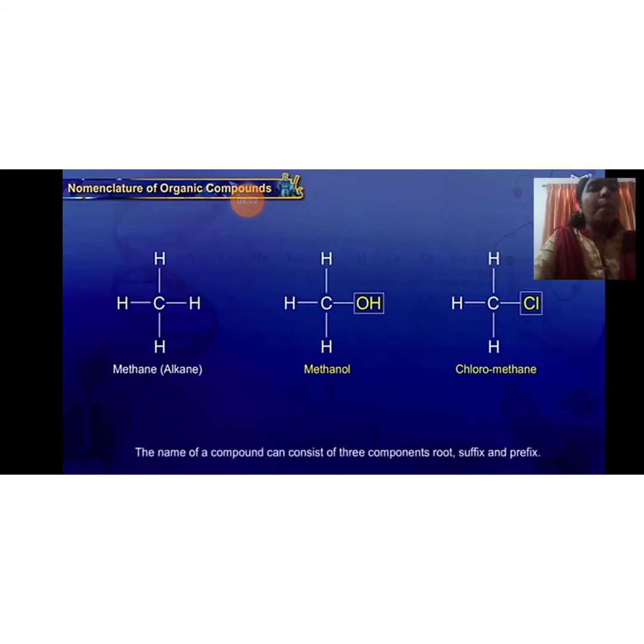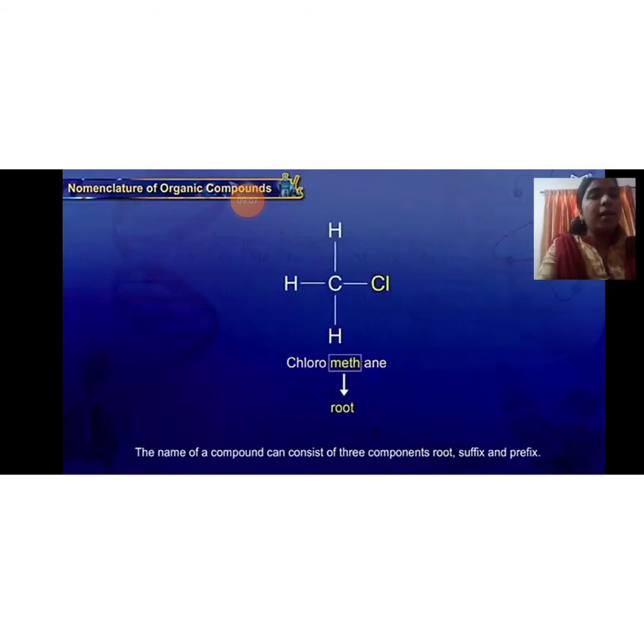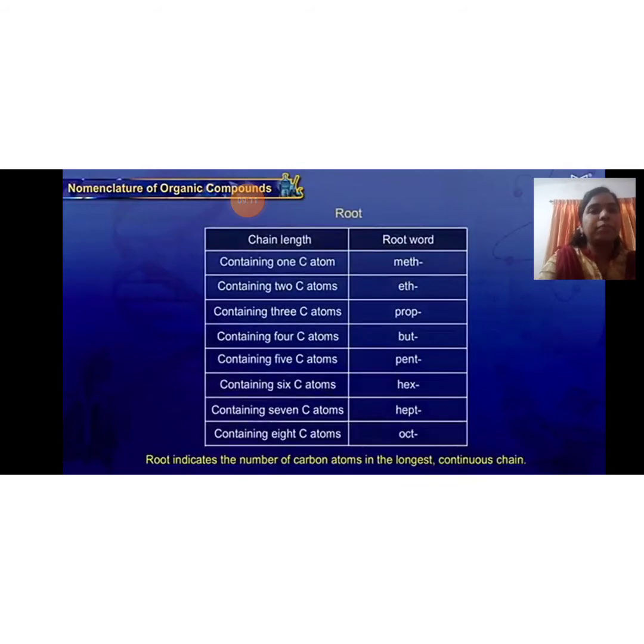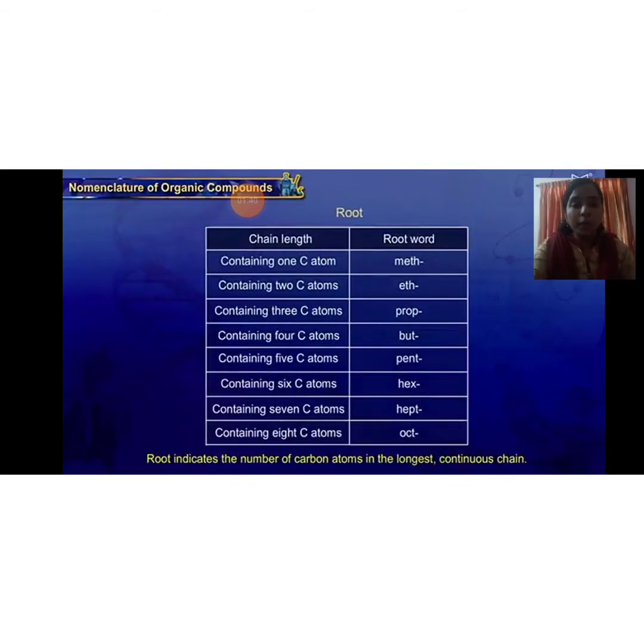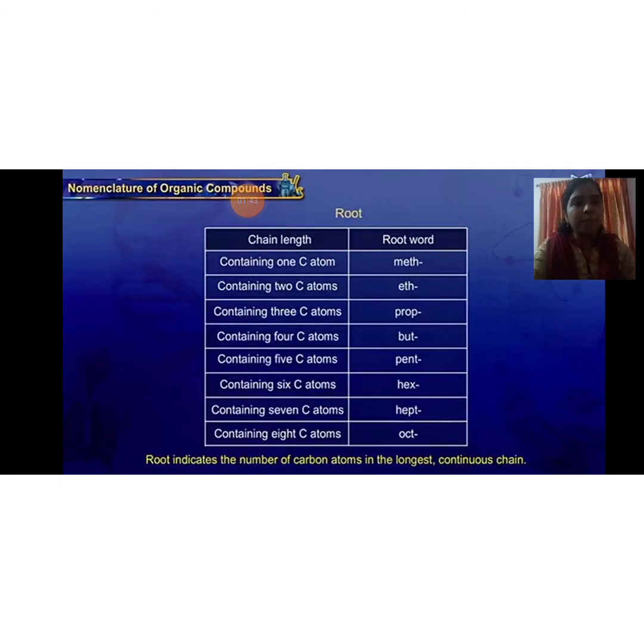The name of a compound can consist of three components such as root, suffix, and prefix. Root indicates the number of carbon atoms in the longest continuous chain.